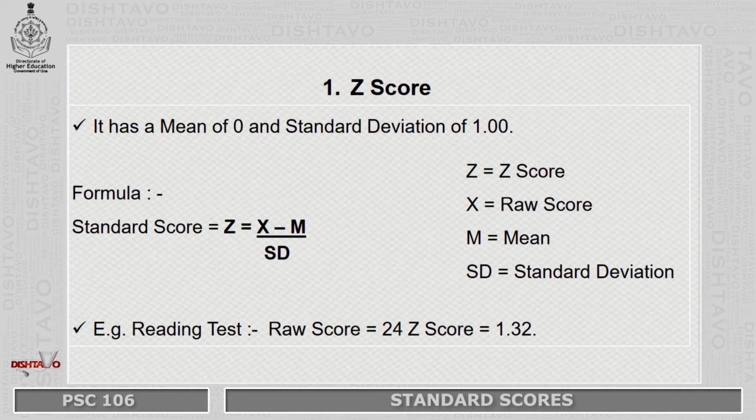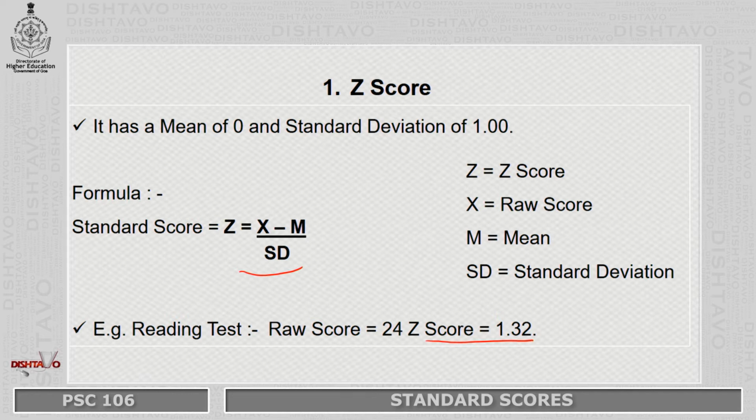So, let us take an example that I have conducted a reading test on you and you have attained a raw score of 24. Now, a raw score of 24 is your x, that is your raw score, and when you take the help of this formula and compute this particular Z score, you will find out that you have attained a Z score of 1.32. That means a raw score of 24 is equivalent to a Z score of 1.32.